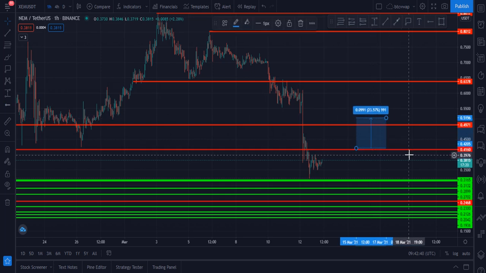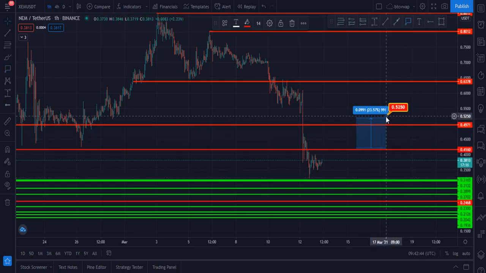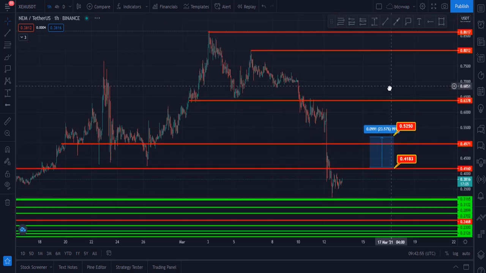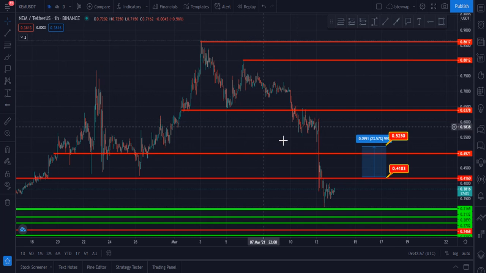Second target is 0.51. These are two targets for Neem right now, 0.41 and 0.51 or 0.52. I think the price of this coin should definitely move towards the upside and will hit these targets.